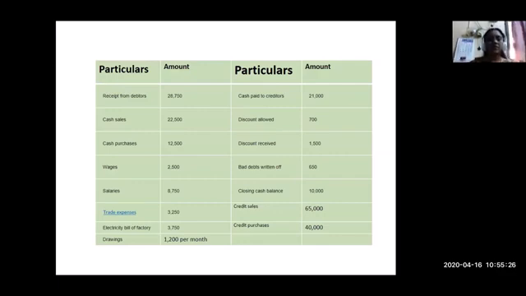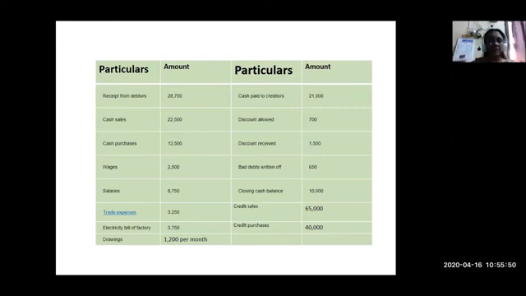After identification, we can go ahead with preparation of the trading and profit and loss account. First, receipt from debtors means the total debtors will go into the balance sheet. Next item is cash sales, which is a direct revenue from sales. Cash purchases is a direct expense.